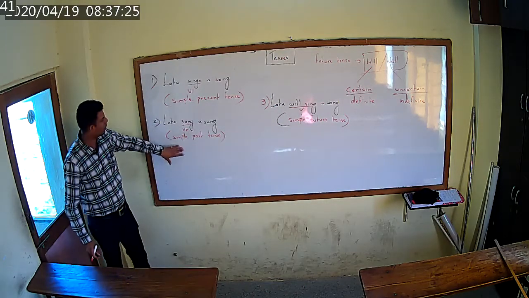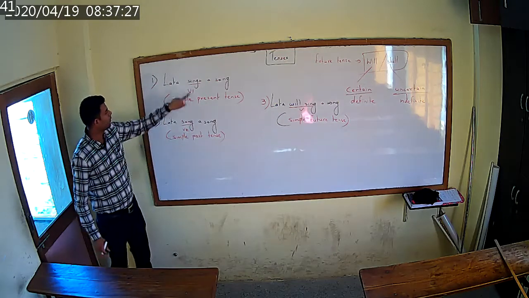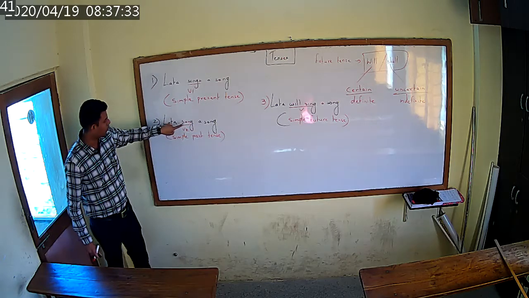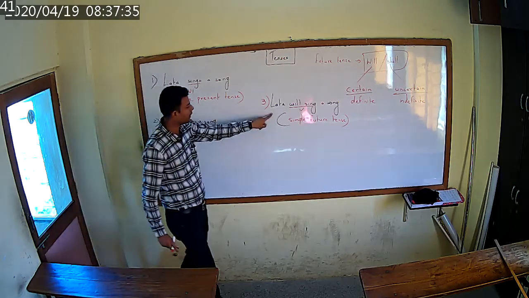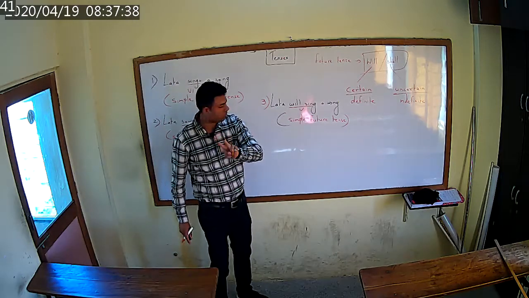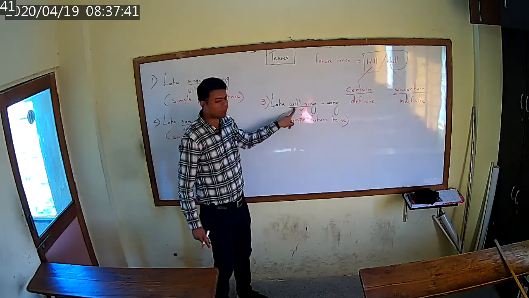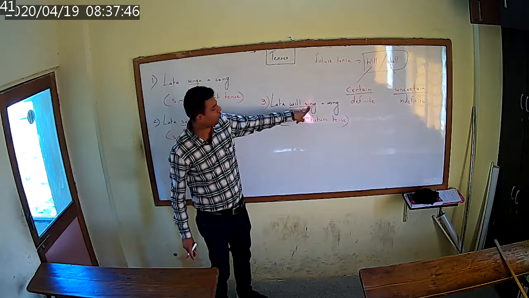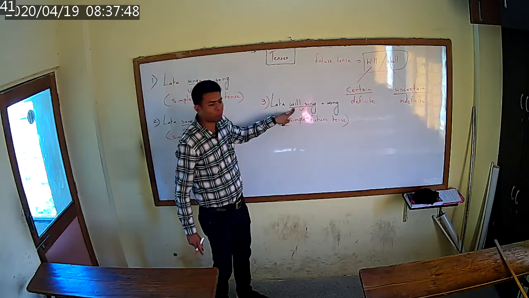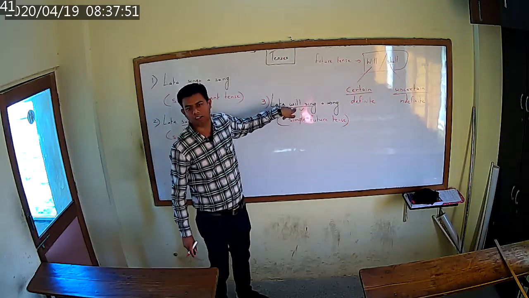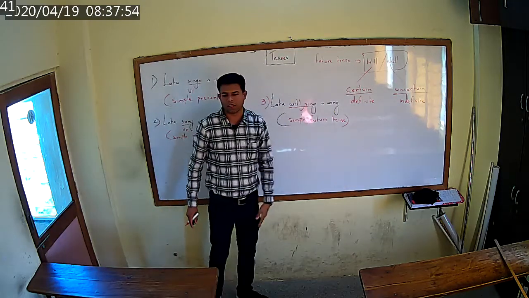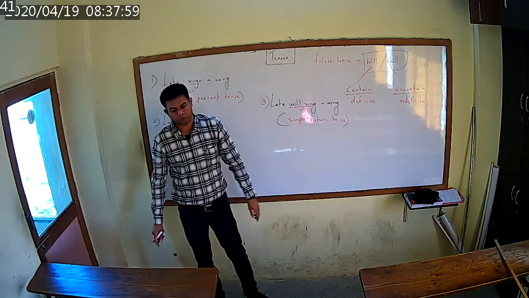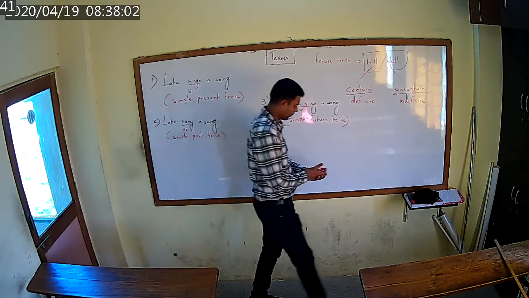In these two tenses, you came across only one verb. This is called one verb, means main verb. This is another main verb. Here also you came across only one verb. But in this sentence, you came across two verbs. Will is your helping verb, modal auxiliary, and sing is your main verb. So you have to keep this in mind. In future tense, you have to make use of the helping verb, will or shall. And as I told you, will is definite, shall is indefinite. Is that clear? Okay.